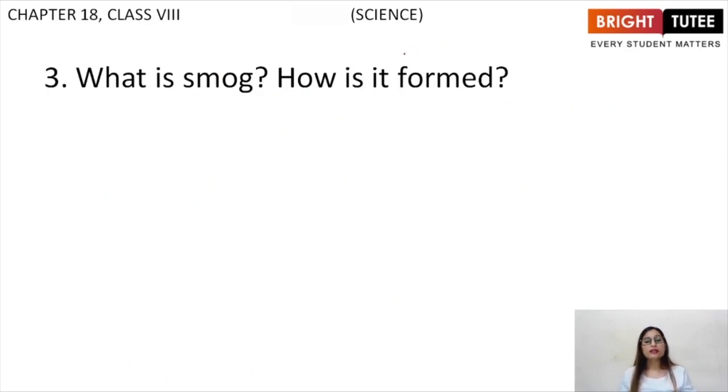Next question, what is smog? How is it formed? Smog is basically smoke plus fog.